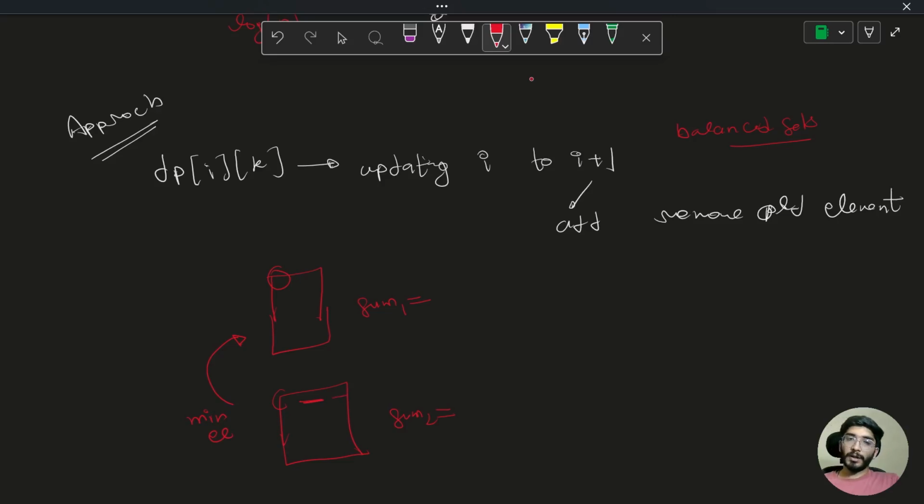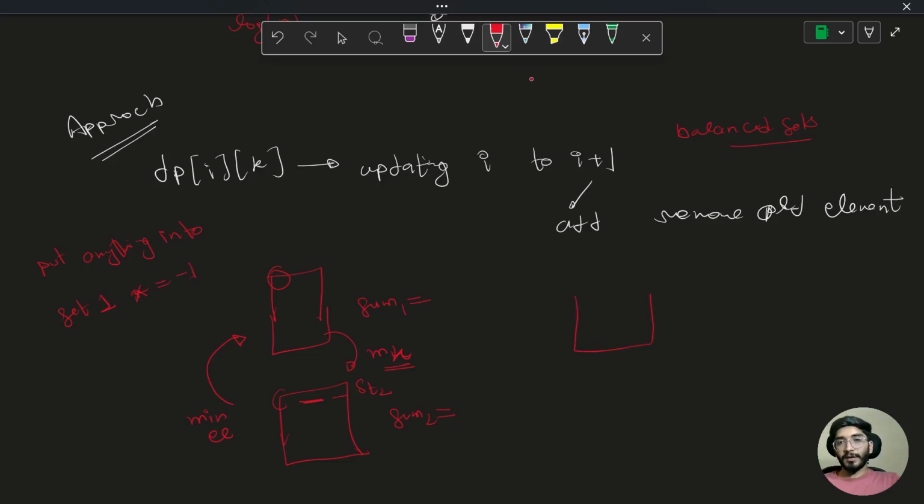But to get any element back to set 2, I need the max element. So to get the max element easily, what I did was, while putting anything into set 1, multiply it by -1. Why?